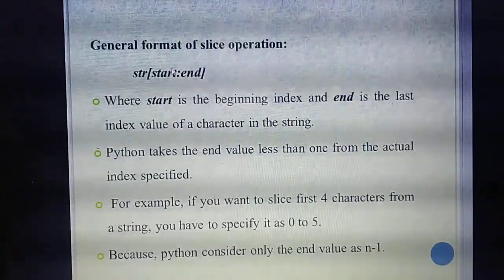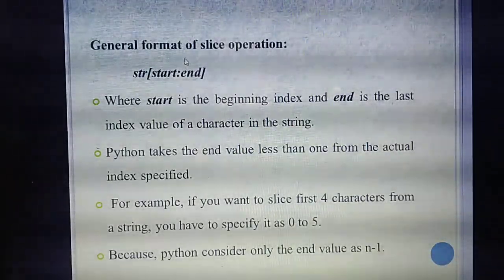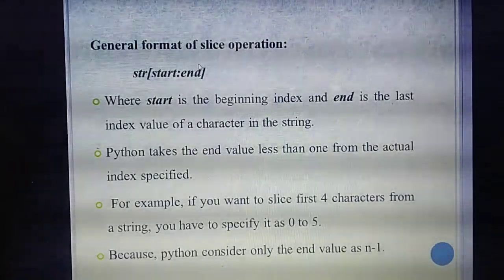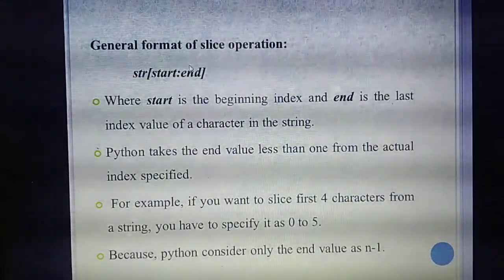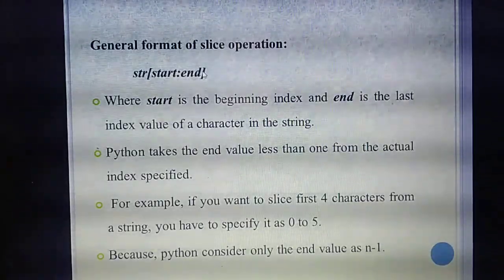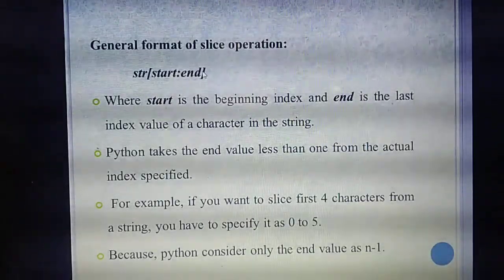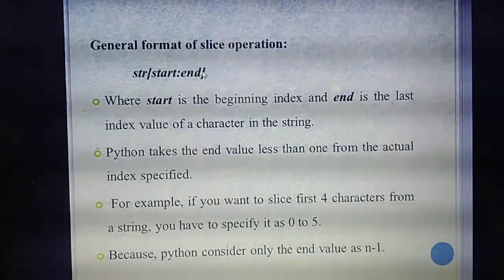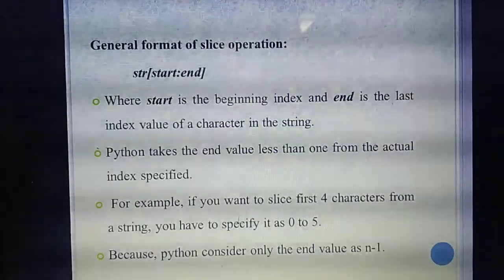For example, if I am giving 1 colon 6, it will slice 1 to 5. That means last value minus 1. In Python, the index always takes the last value as n minus 1. Understand? For that only, they have given an example.